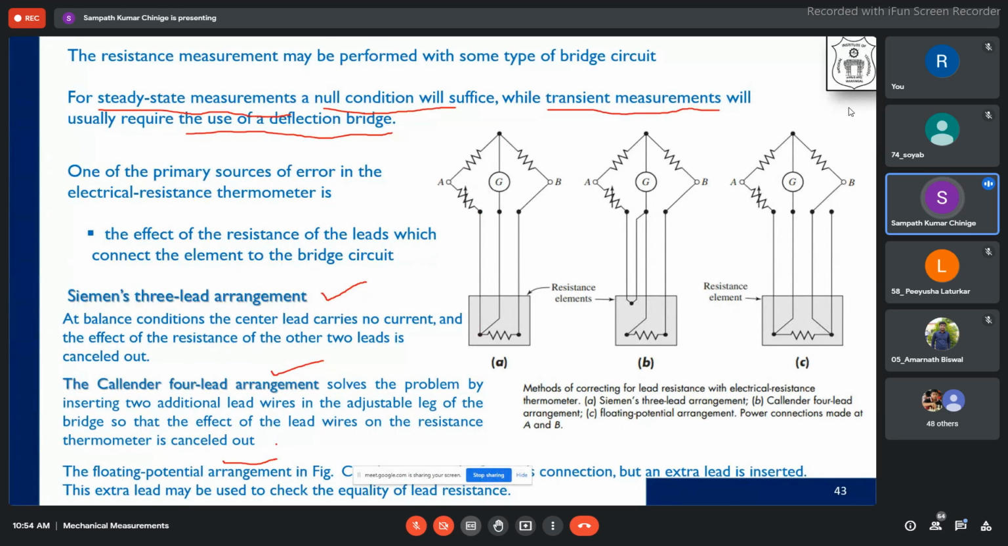Okay, the error caused by the lead wires. These are the lead wires. This is a lead, connecting to the actual RTD. There is a resistance inside these, because these are also wires made up of material, and whenever current passes through them, they will also create some resistance because of the change in temperature. So the increase in this particular resistance also should be compensated.